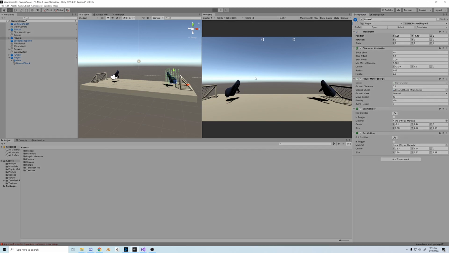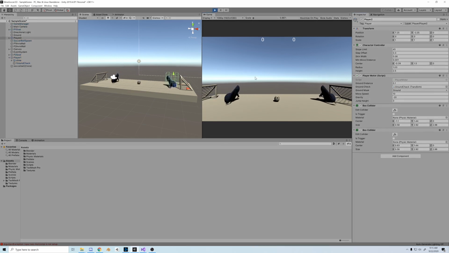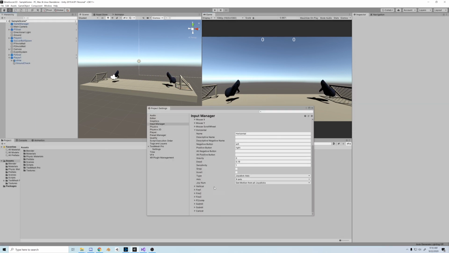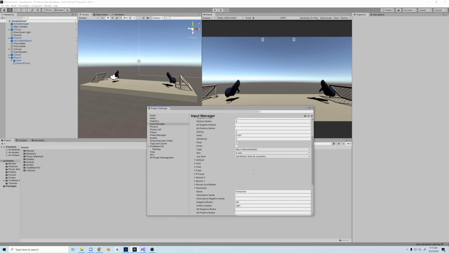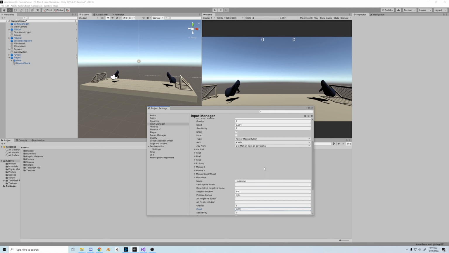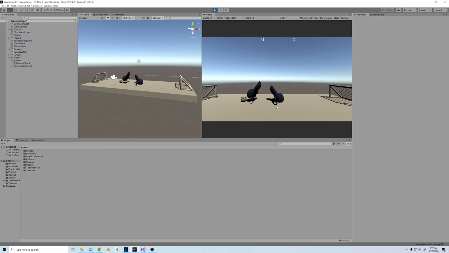And when we test, of course it doesn't work. We have a small issue, and it's really hard to figure out. It all falls back in the input settings. P2 horizontal is set to joystick axis when it should actually be set to key or mouse button. And then beyond that, we want to match the input settings to match the P1 horizontal, so there's no lag. Everything's the same. And there we have it. Slime Soccer. It's fun and ready to play.